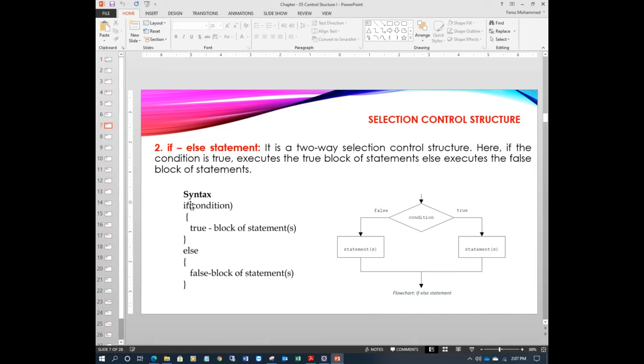Let's see the syntax here. If the condition is true, this block executes. If the condition is false, this block. There is no need to check for the false condition. If the condition is not true, it means it is false, right? So if this is true, it will execute this block. If the condition is false, it will execute the else block. Else means otherwise, right? This is the simple if else statement.